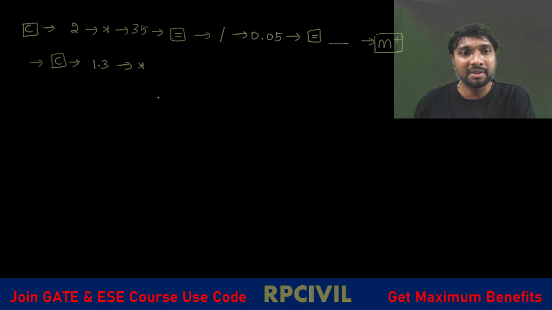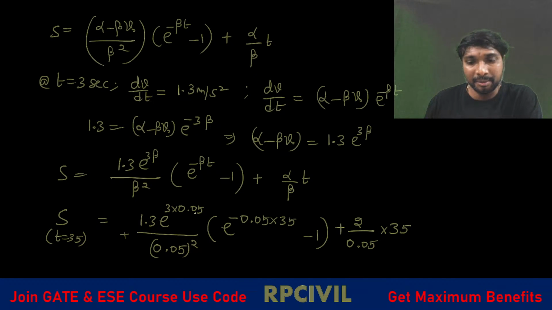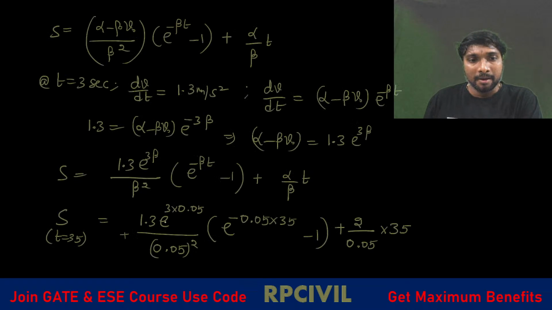After the multiplication symbol, open a bracket. In that bracket, 3 multiplication 0.05, close the bracket. So you got 1.3 into, open a bracket, 3 into 0.05.